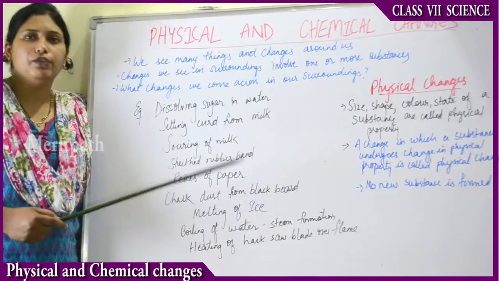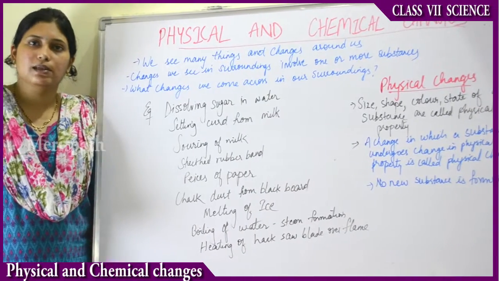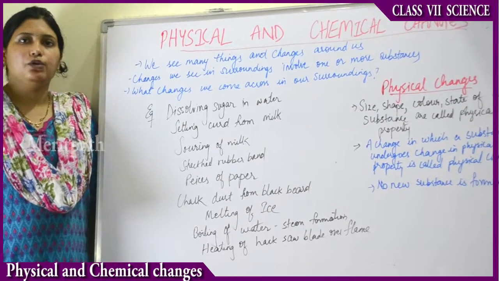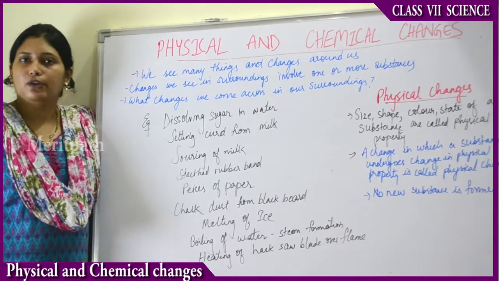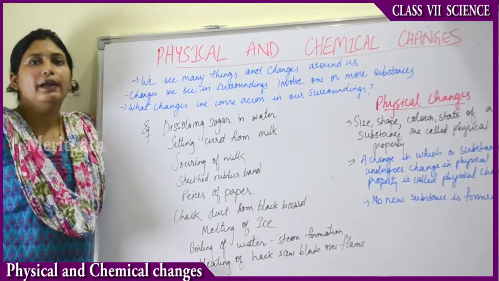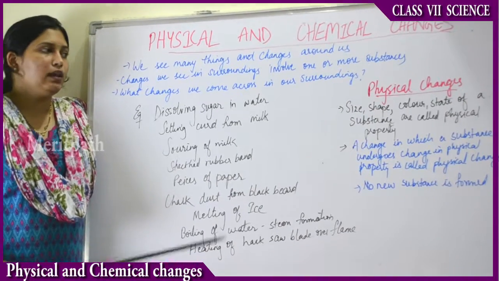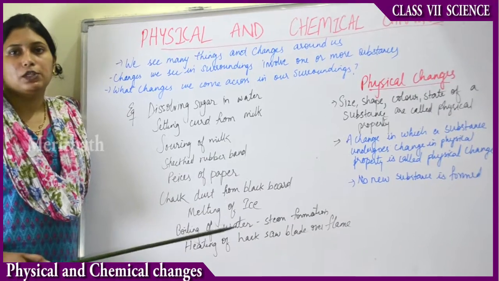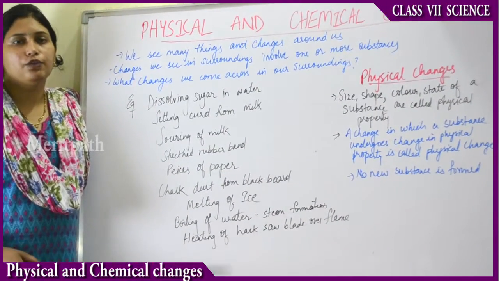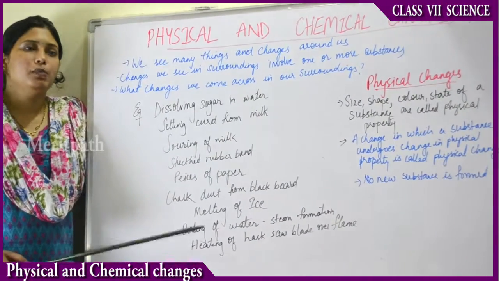And almost every object in our surroundings undergoes some changes. Like potato, you make curry out of the potato, you make french fries out of potato. Can you get back the potato? No. It has undergone some change. Then you make burgers from the bread. From the all-purpose flour or maida, you make bread. From the bread, you make burgers, you make pizzas.